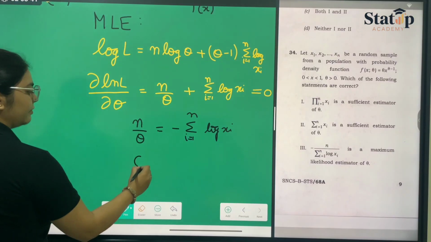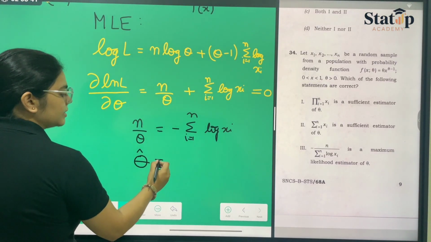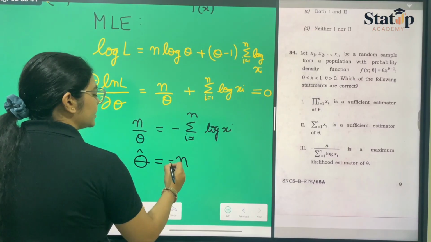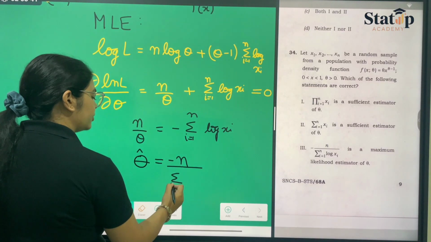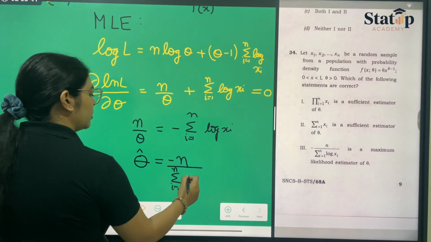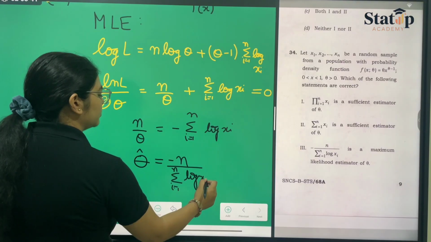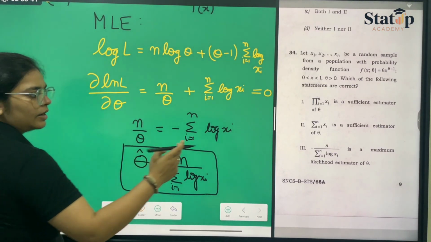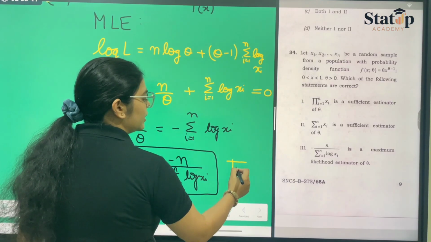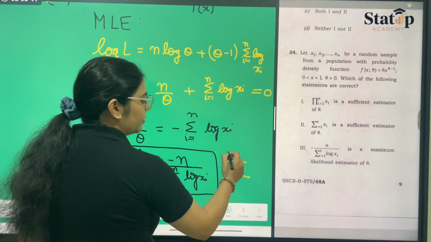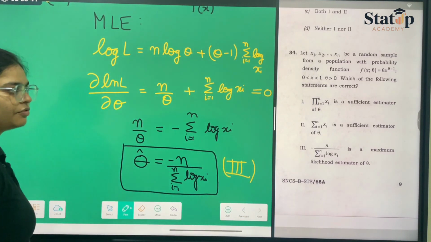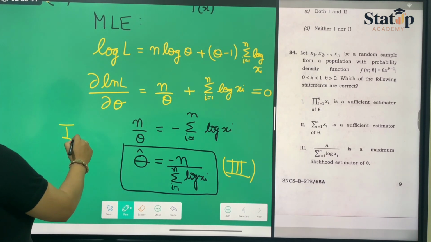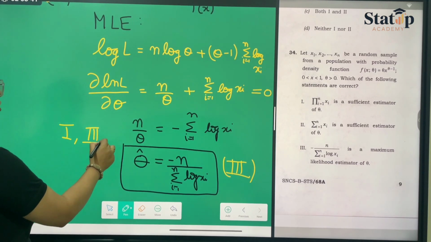And if we find the value of theta cap, which is the maximum likelihood estimator of theta, it will be minus n upon summation i goes from 1 to n log of xi. This is as easy as this, and hence our equation number 3, if you see, is also correct. And equation number 2 is not correct because it is not the sufficient statistic. So we can conclude that equations 1 and 3 are the correct equations till now.